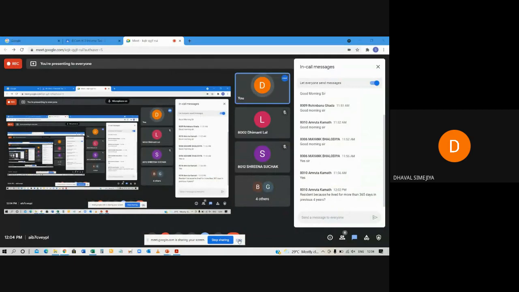Offline students have given the correct answer. Almost all the students have given the correct answer. The correct answer is resident, but not ordinarily resident.